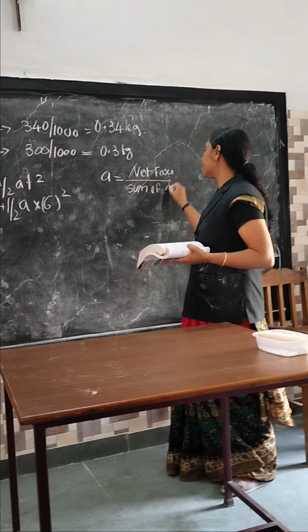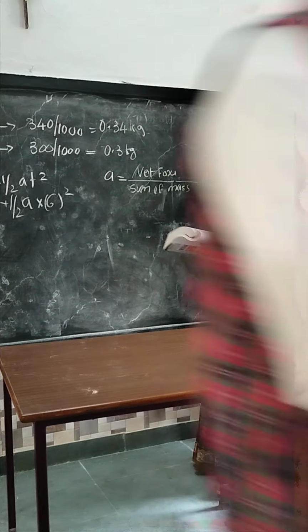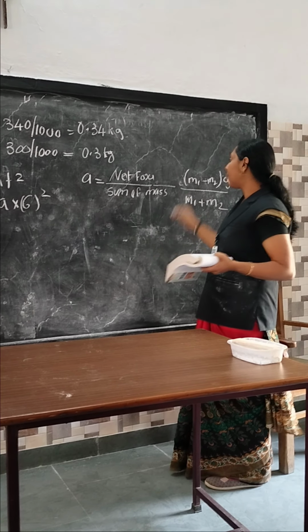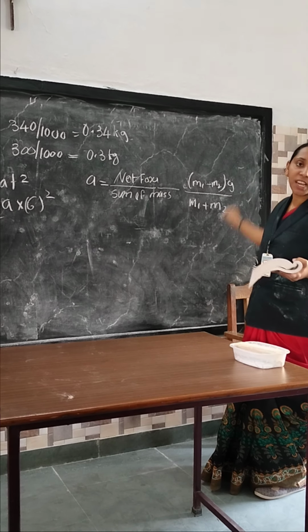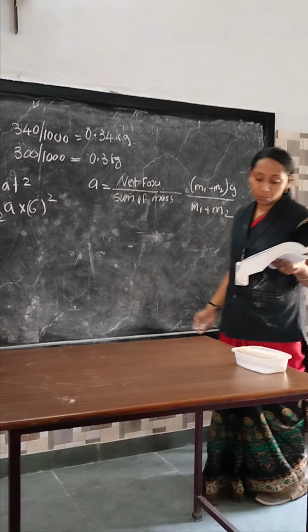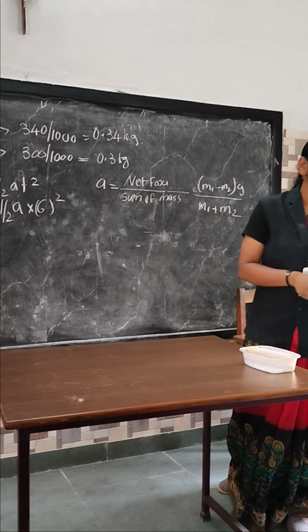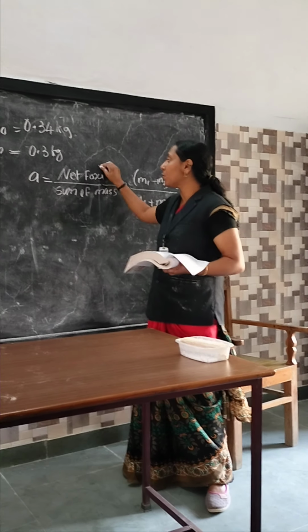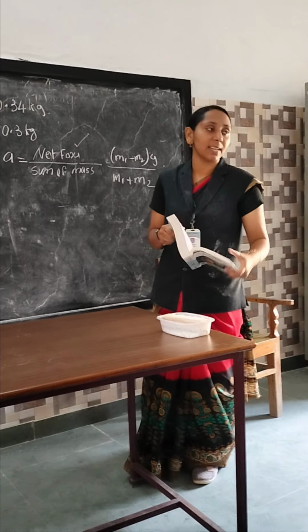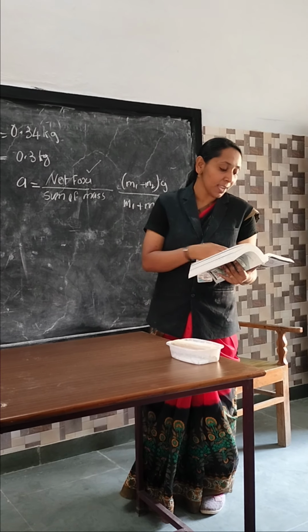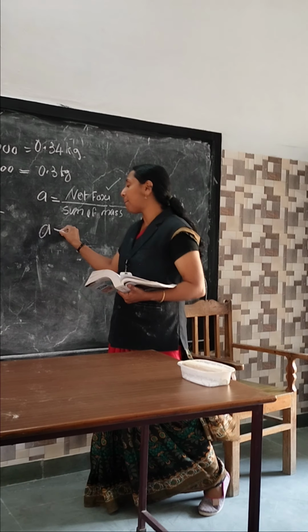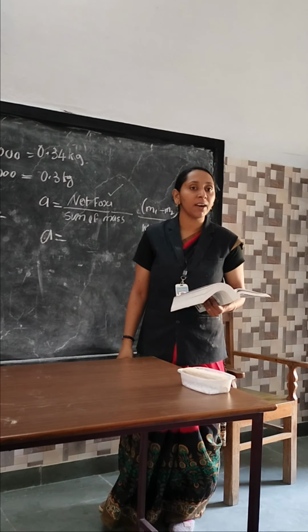Sum of masses. What is the net force here? M1 minus M2 times g. Sum of the masses means M1 plus M2. Clear everyone? M1 is given, M2 is given. What is the value of g? Acceleration due to gravity, the value is 9.8. You should take 10, so the simplification will be easy. You got it? Yes. Where did we get this equation from? Yesterday we studied the connected bodies: acceleration equal to net force divided by the sum of the masses. So simplify this data, you should get the answer of a, and apply the a here. You should get the final answer. Clear everyone? Yes. Try to do the numerical.